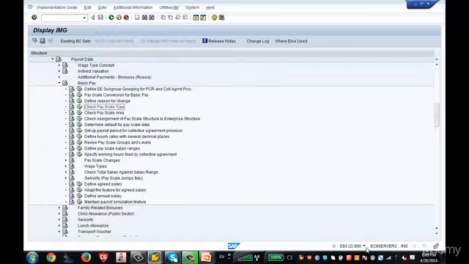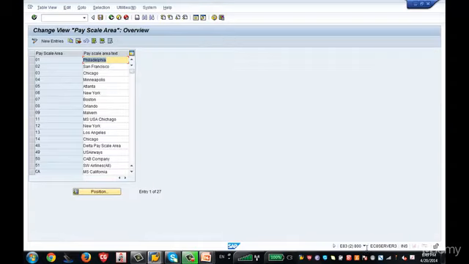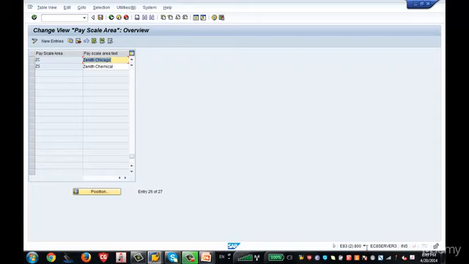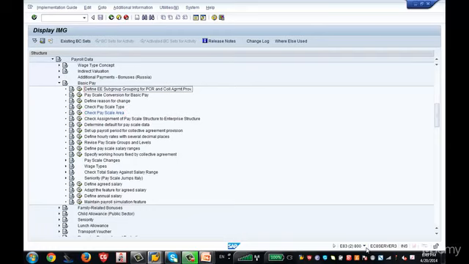Now I'm going back. I am telling, okay, what is the pay scale area? Now I am clicking on pay scale area here. Pay scale area is the geographical location. So I have created one like ZC, which is Zenith Chicago. Now this is pay scale area. I have created grouping. I have created pay scale type. Now I have created pay scale area.